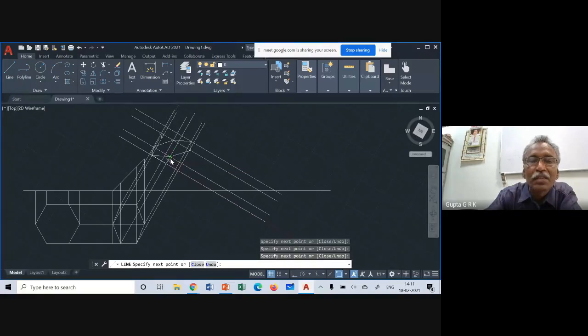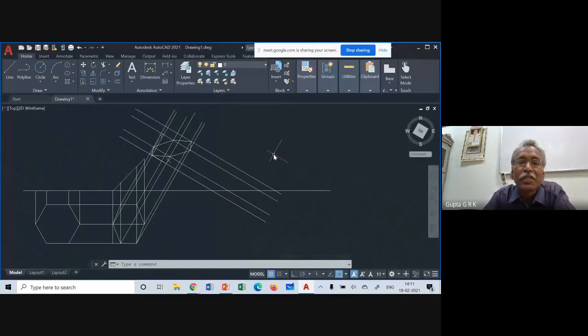Okay, so what I told is, I'll just repeat again. First, I have to get the auxiliary x-axis. So first I have to draw some line and rotate the line to the required angle. Once I get that line, I have to change the coordinate system using the UCS command.